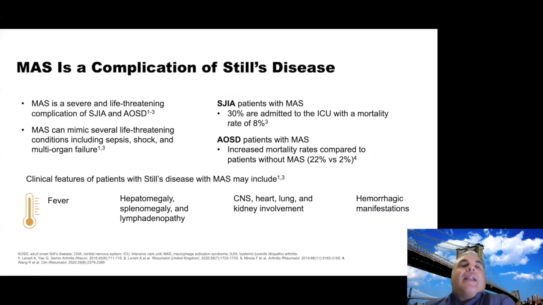Of course, MAS is the ever-feared complication, and like SJIA, it has been found to be much higher than in other inflammatory diseases, up to 12% based on a French study. And since the morbidity and mortality is so high, that's something we always look for. And even though we're not able to prevent it with standards for AOSD, I think diagnosis and prompt recognition can be life-saving. Next slide.